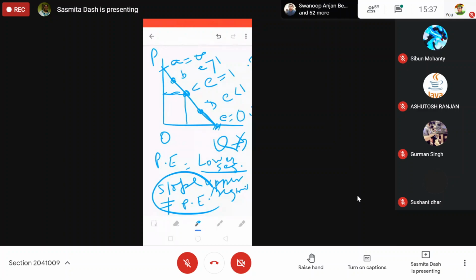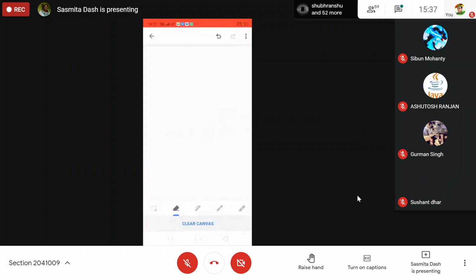And the formula for finding price elasticity is this: lower segment by upper segment. This is a geometrical or diagrammatic explanation. So price elasticity will vary between 0 to infinity like this. We can show it on a diagram. Got it? So we will not do this. Let us clear this and we will go back to our question.